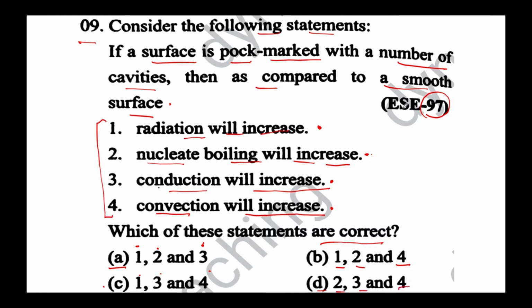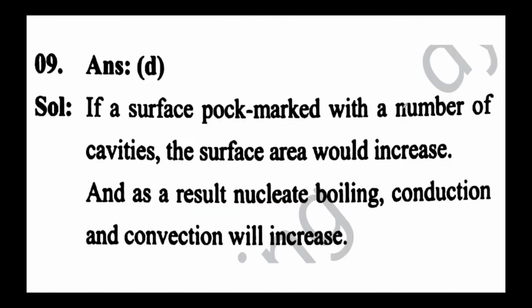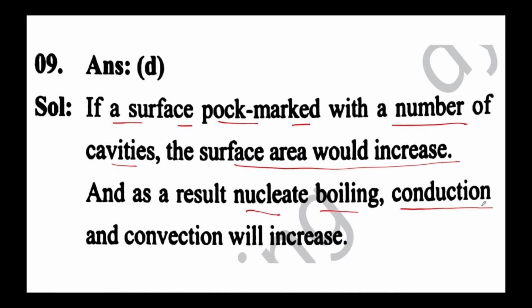So generally, if you pockmark a smooth surface with cavities, its surface area increases, right? So if a surface is pockmarked with a number of cavities, the surface area would increase. And if the surface area increases, it is very well known that your nucleate boiling will try to increase, as well as the conduction term and convection term, because you